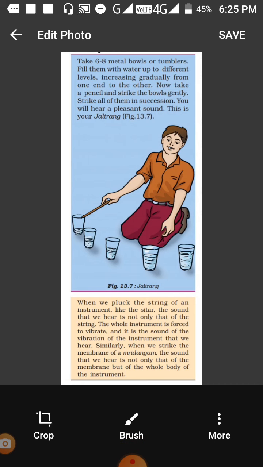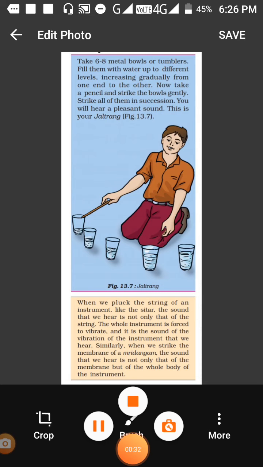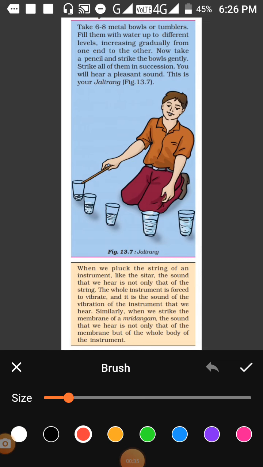He has arranged the glasses so that the glass on one side has less water and the glass on the other side has more water. So what is being done here, one side has more water and another side has less water. Now when you hit the glasses, it is seen that they produce sound. This sound varies because of the different quantity of water in the glasses.